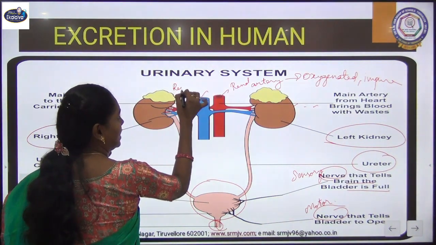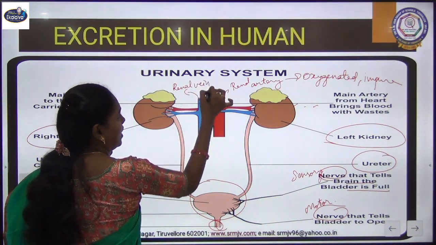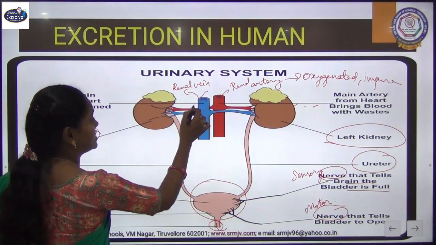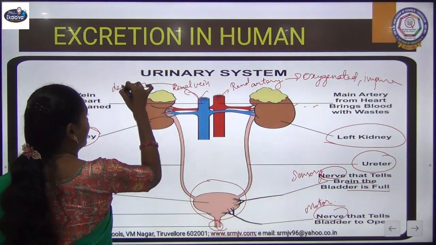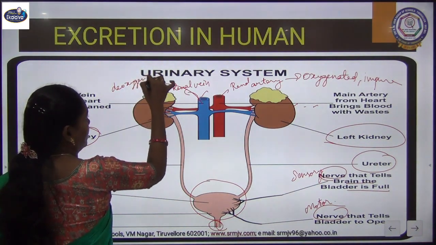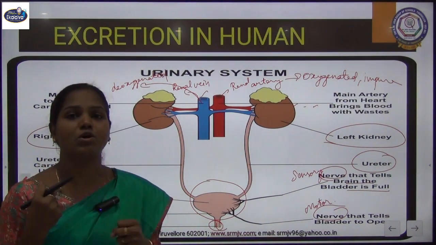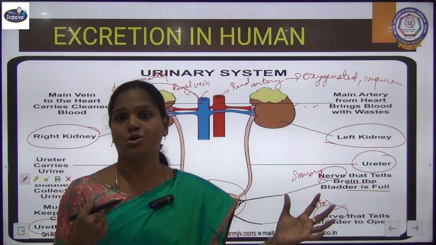And this vein you can call a renal vein, and this renal vein carries away deoxygenated blood from the kidney, because when this oxygenated blood enters our kidney, cells will use that oxygen, so the blood becomes deoxygenated.